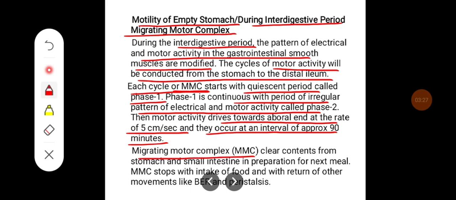Migratory motor complex, that is MMC, clears contents from the stomach and small intestine in preparation for the next meal. Migratory motor complex stops with the intake of food and with return of other movements like basal electrical rhythm and peristalsis.